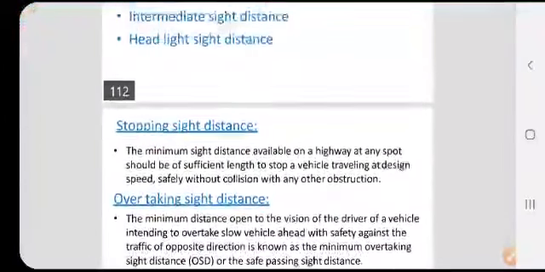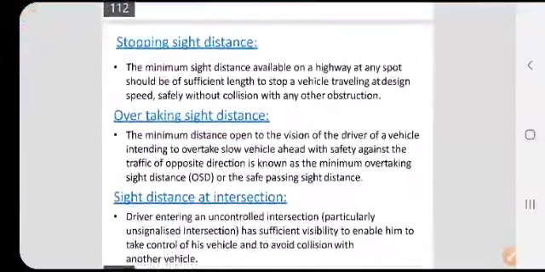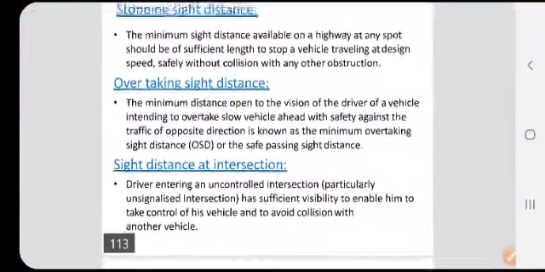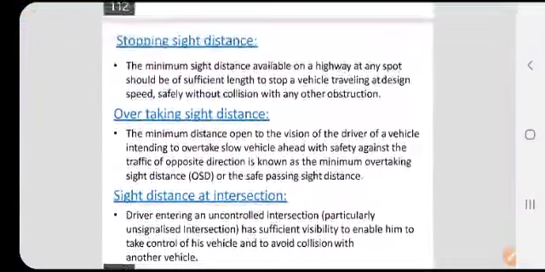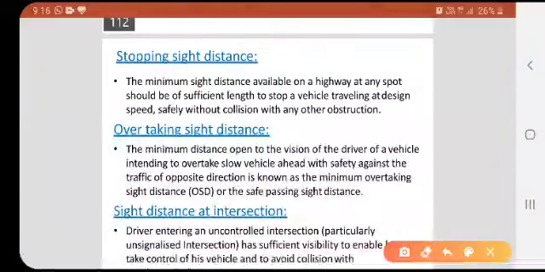Totally these are 5 types of sight distance. First one, stopping sight distance. Second one, overtaking sight distance. Third one, sight distance at an intersection. Okay, let us start off with the first one.